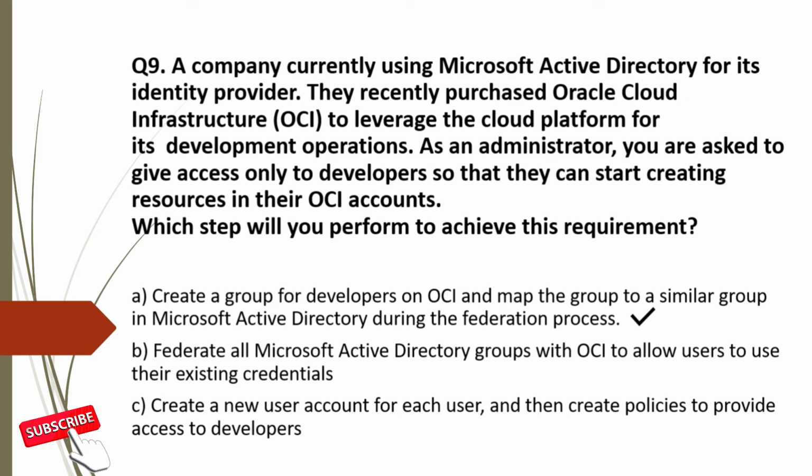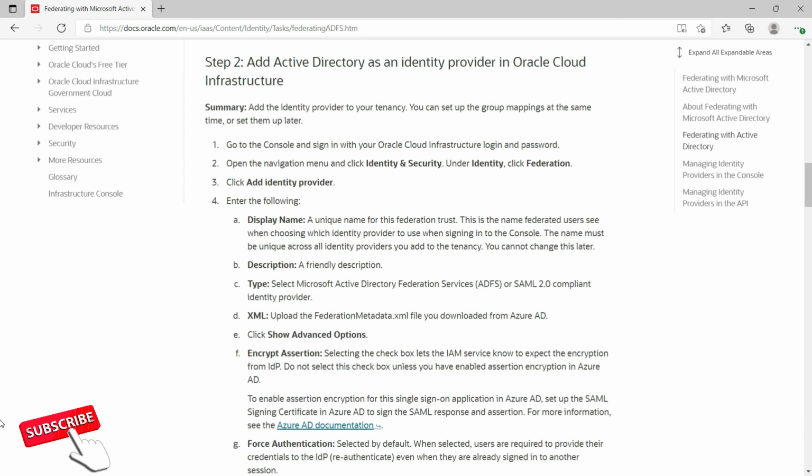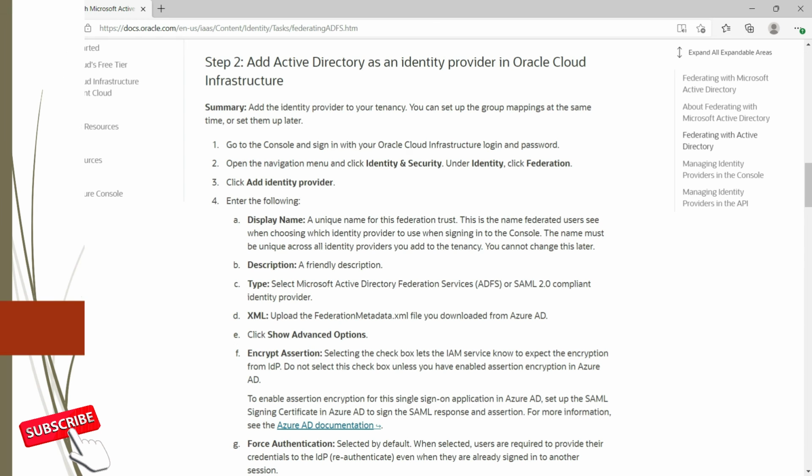Option B is correct steps, but it will let everyone have access. So option A is more accurate than option B. So this is incorrect. Option C is not wrong, but is not the right way to do it. So incorrect. For the detailed steps, you can go through this documentation. I have mentioned all these documentation links in the video description, so you can easily find them.